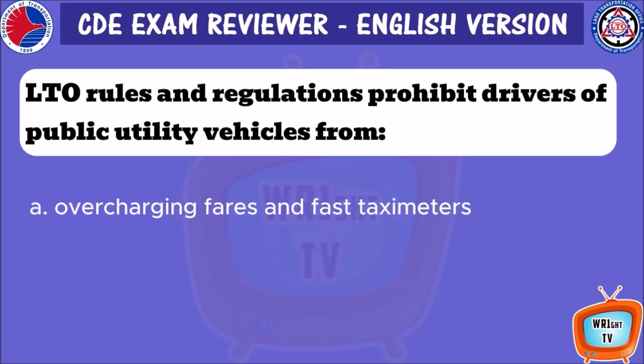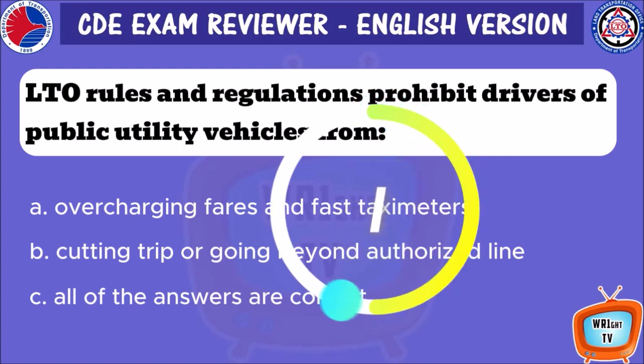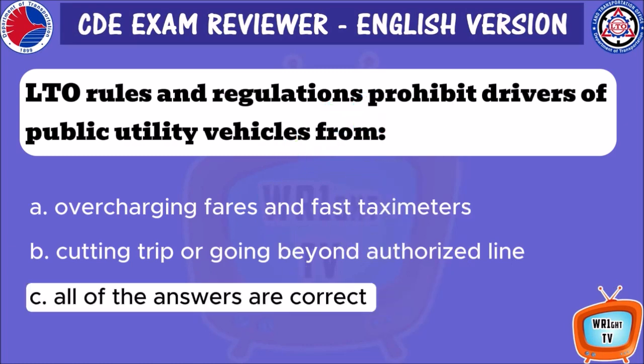LTO rules and regulations prohibit drivers of public utility vehicles from: A. Overcharging fares and fast taximeters. B. Cutting trip or going beyond authorized line. C. All of the answers are correct. The answer is C. All of the answers are correct.